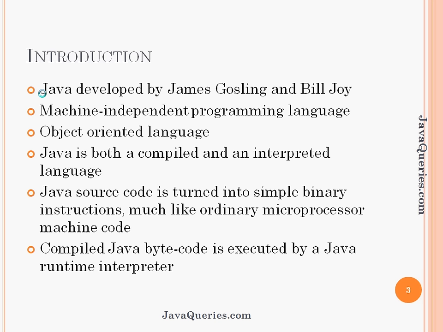When you write a program in C language, you write a program, compile and run. But in case you write a program in Java, you compile and then you use the interpreter to execute this compiled code. We will see the details of how Java programs are developed, compiled, interpreted and executed.